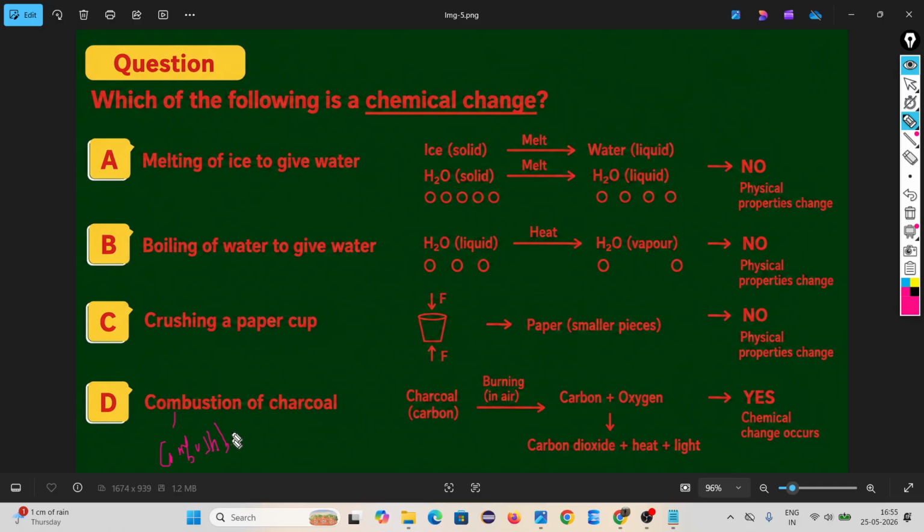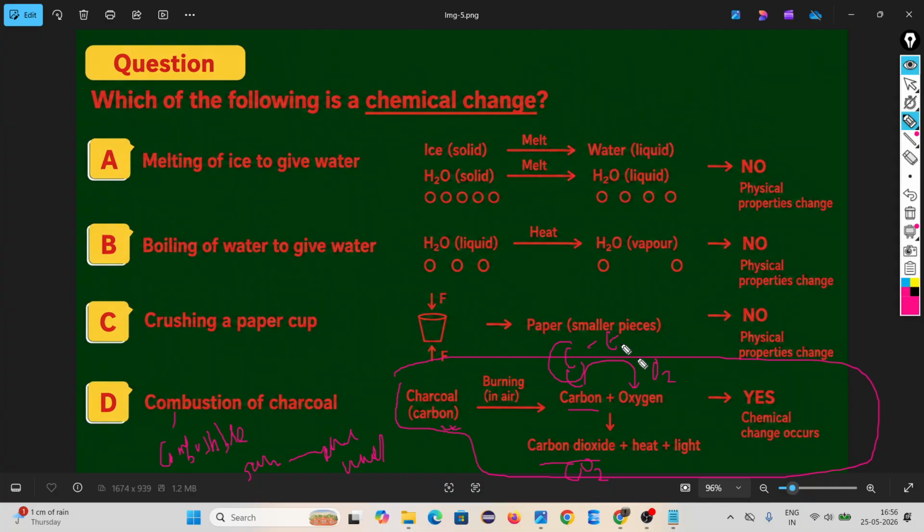This you already covered in your 8th class. Combustible substances, like vapor, like wood. Look, charcoal. Inside charcoal, carbon is there. So carbon reacts with oxygen to give carbon dioxide. Look, this is carbon, this is oxygen. They react with each other to give carbon dioxide and heat energy. Carbon is an element, oxygen is an element. Two elements are combining to form one compound. That means 100% one chemical reaction is happening.